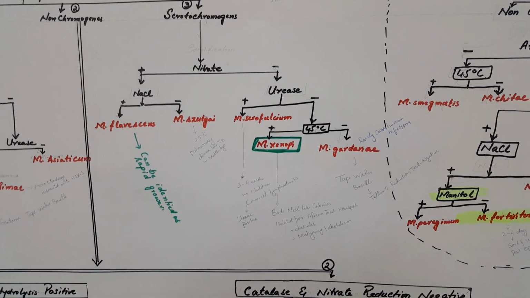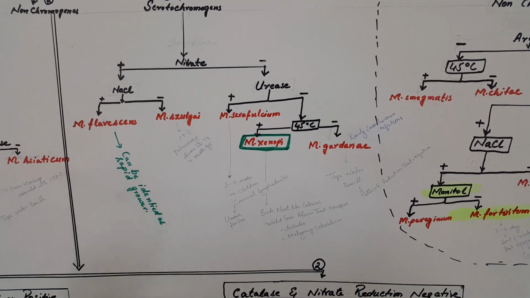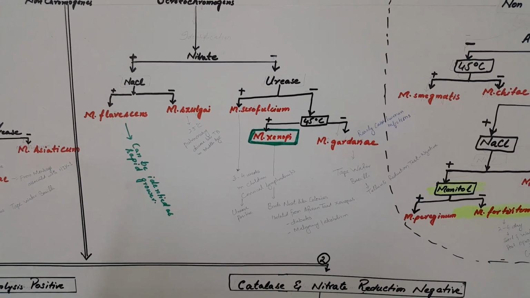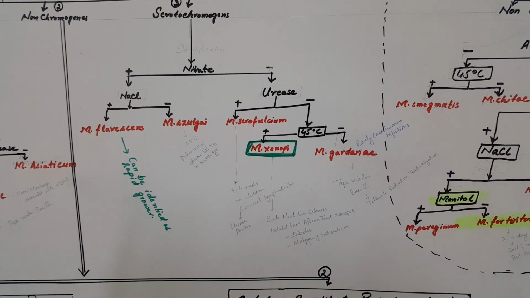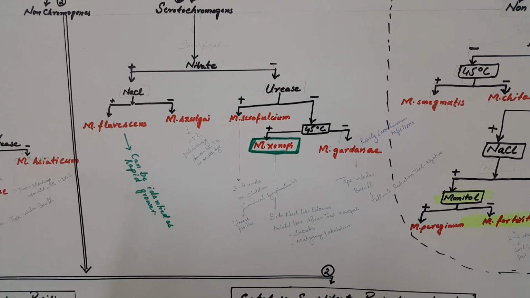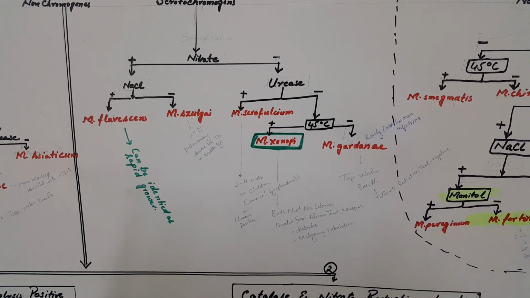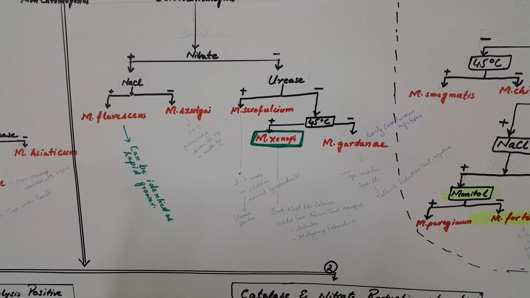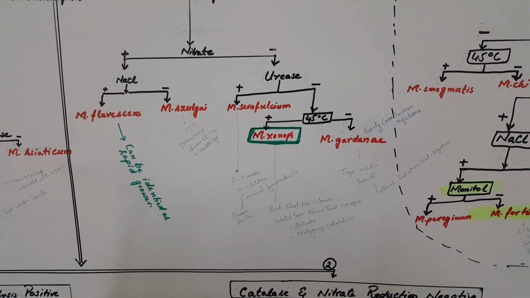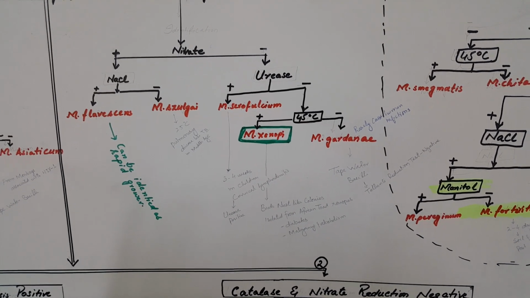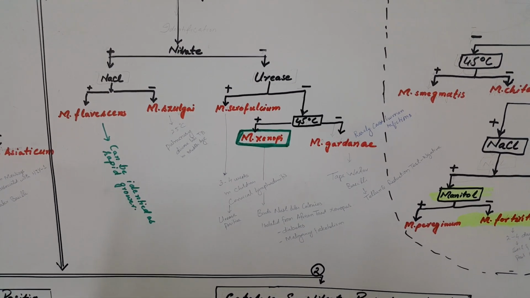In scotochromogen, if the nitrate is negative and the urea is also negative, then we go for the test to check the temperature tolerance, which is at 45 degrees centigrade. If it is positive, then it is M. xenopi. M. xenopi has a bird nest like colony when viewed from the back of the plate, and was isolated from the African toad Xenopus. It's mostly involved in diabetes patients and in malignancy or alcoholism.